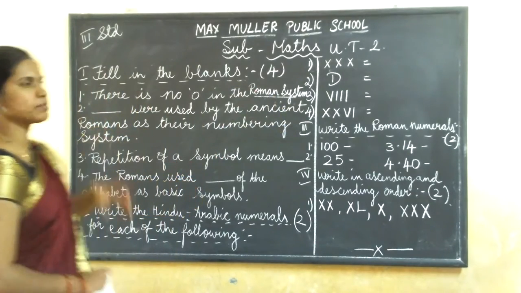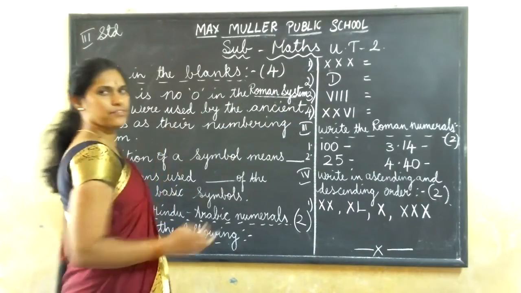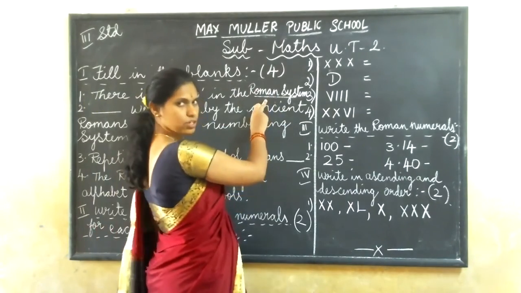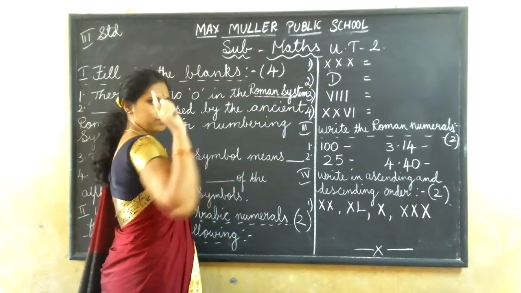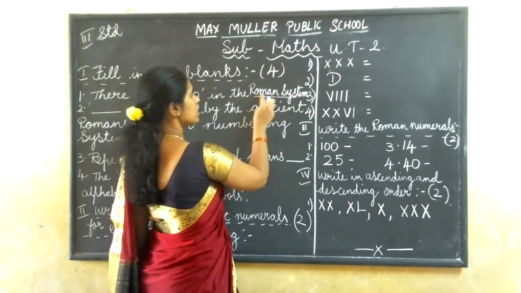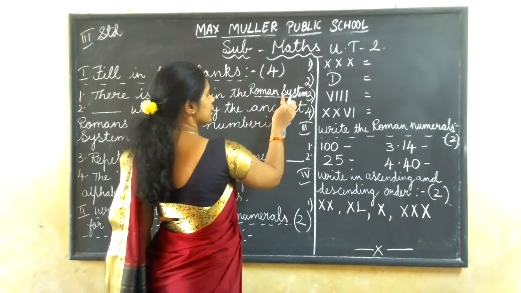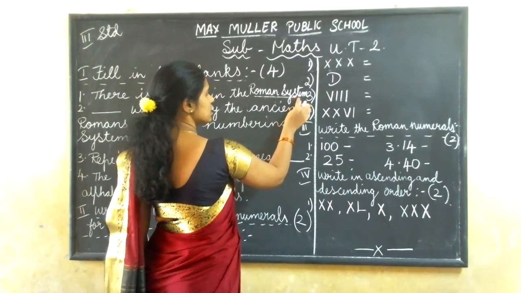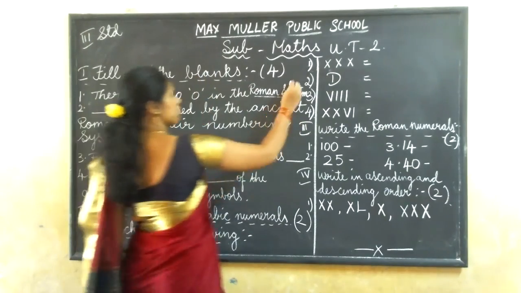Understood? How to correct, I am telling. If your answer is half correct, half wrong, you have to give half marks. If both the answers are correct, you have to give 1 mark. Understood? R-O-M-A-N. Roman system. S-Y-S-T-E-M. System. If your answer is correct, put a tick mark.